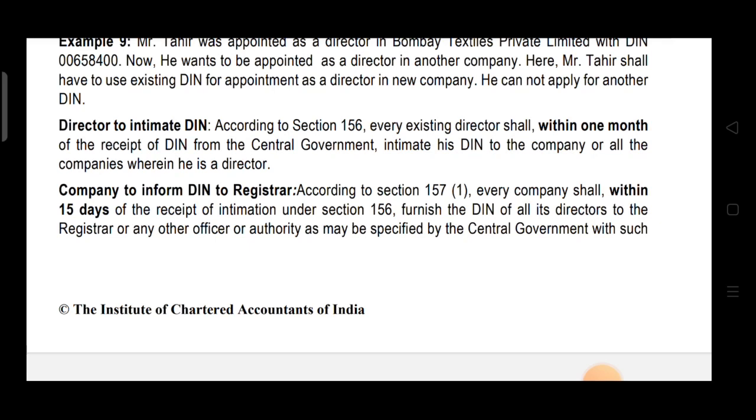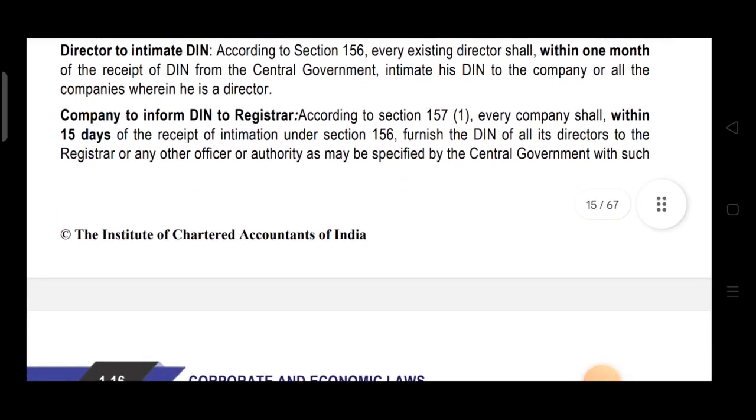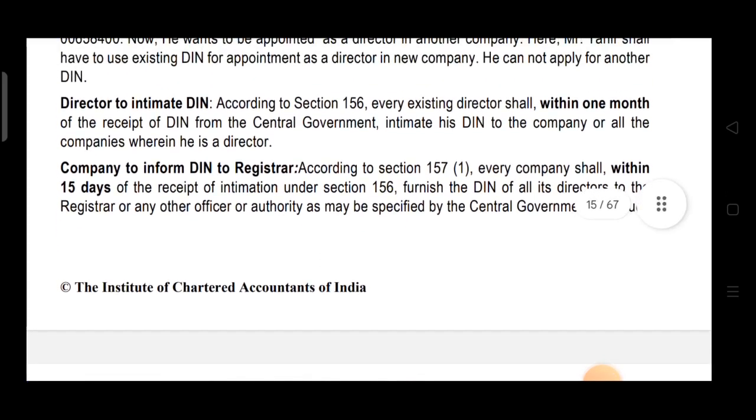Now what will the company do? Within 15 days from the receipt of intimation under section 156, the company is required to furnish the DIN of all its directors to the ROC, and that will be done via the prescribed form and with prescribed fees. Okay, 1 month, 15 days.